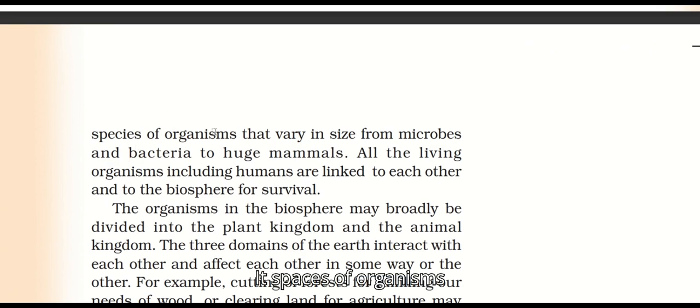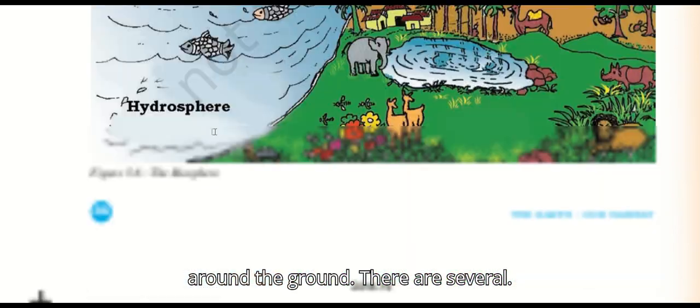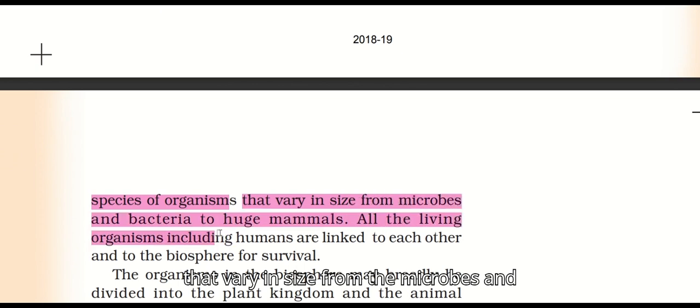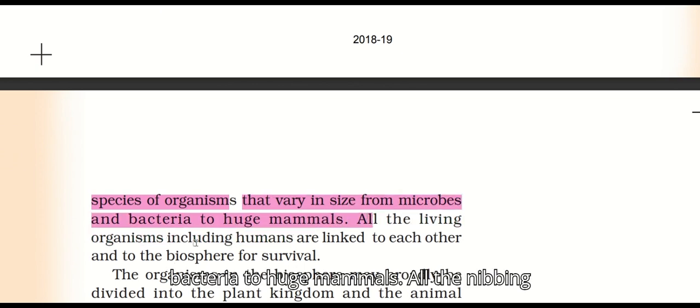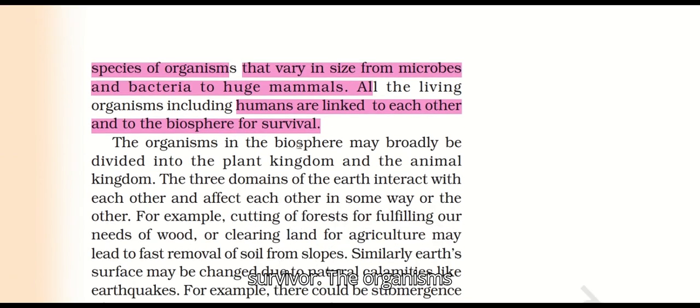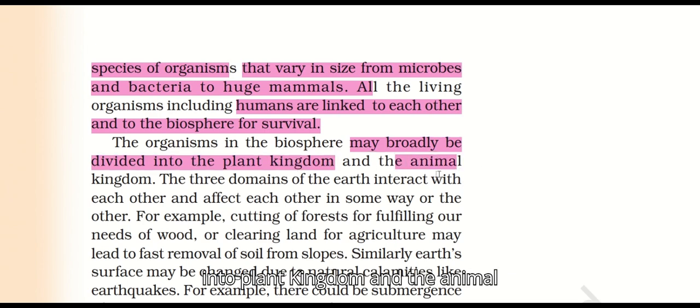There are several species of organisms that vary in size, from microbes and bacteria to huge mammals. All the living organisms, including humans, are linked to each other and to the biosphere for survival. The organisms in the biosphere might be broadly divided into the plant kingdom and the animal kingdom.